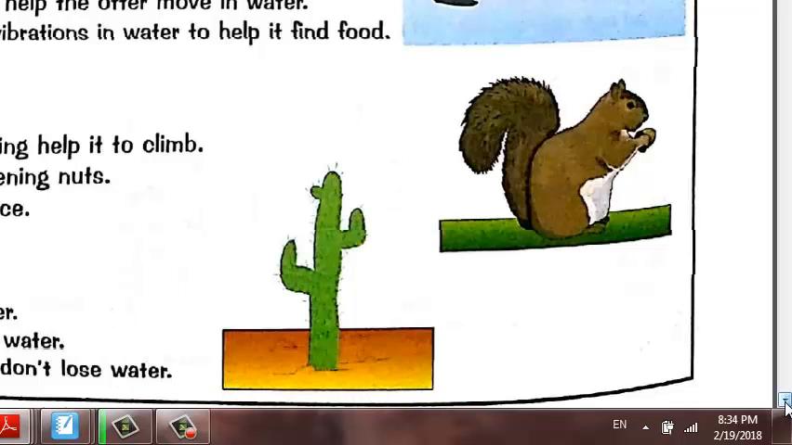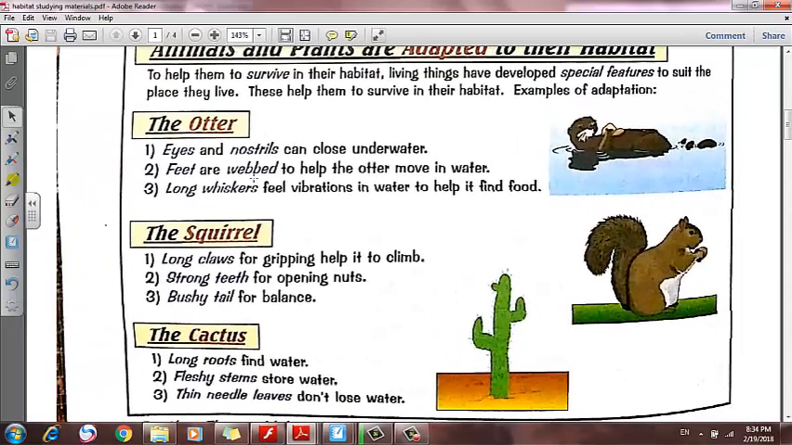Let's talk about the otter. The otter lives in the river. It has eyes and nostrils that can close underwater. Nostrils are the openings in the nose. If it swims under the water, it's a mammal, it doesn't have gills, so it breathes using lungs. So its nostrils and eyes can close underwater if it's swimming under the water.